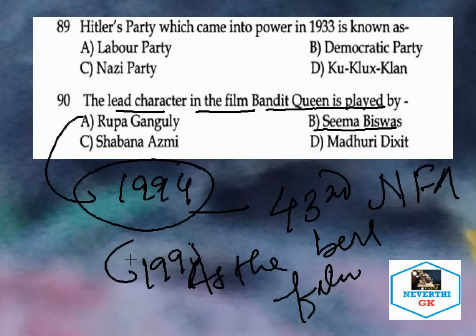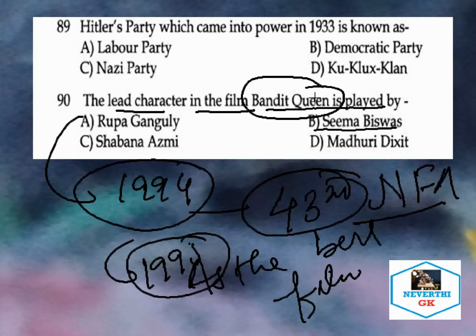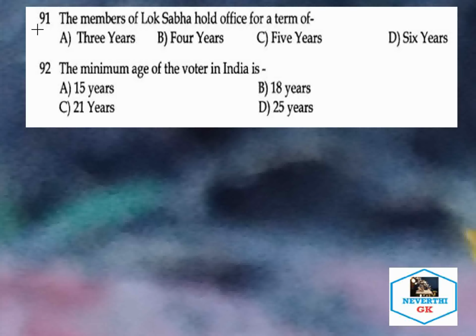So the 43rd National Film Award in India: the film Bandit Queen won the Best Film Award in 1995. So let's take the next question.